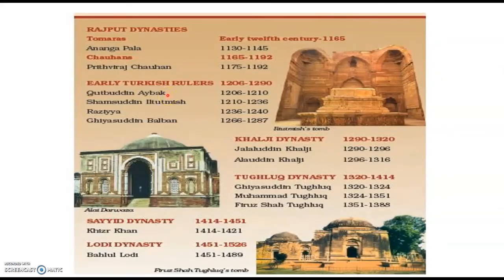Children, the transformation of Delhi into a capital that controlled vast areas of the subcontinent started with the foundation of the Delhi Sultanate in the beginning of the 13th century. Take a look at table 1 again and identify the 5 dynasties that together made the Delhi Sultanate. So children, once more study the names of these 5 dynasties: Rajput dynasties, Khalji dynasty, Tughlaq dynasty, Sayyid dynasty and Lodi dynasty. These 5 dynasties together made the Delhi Sultanate.